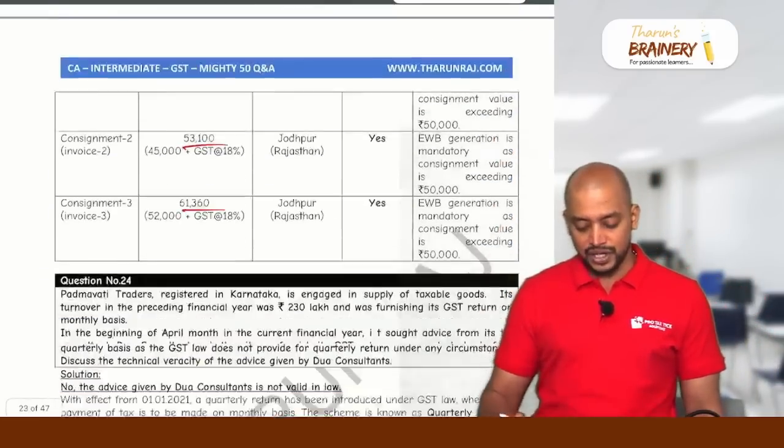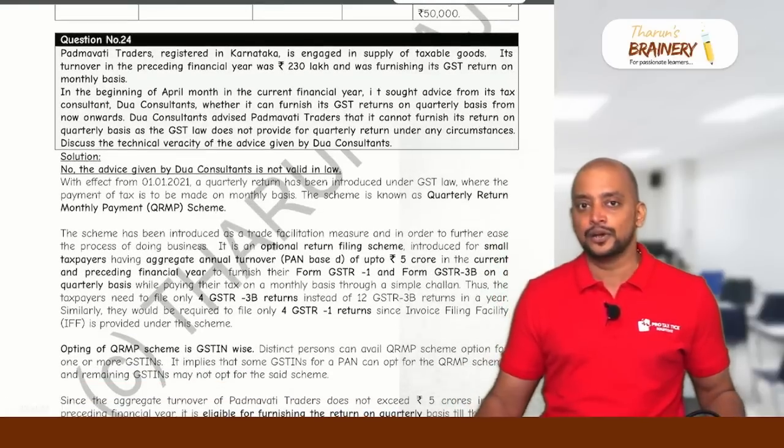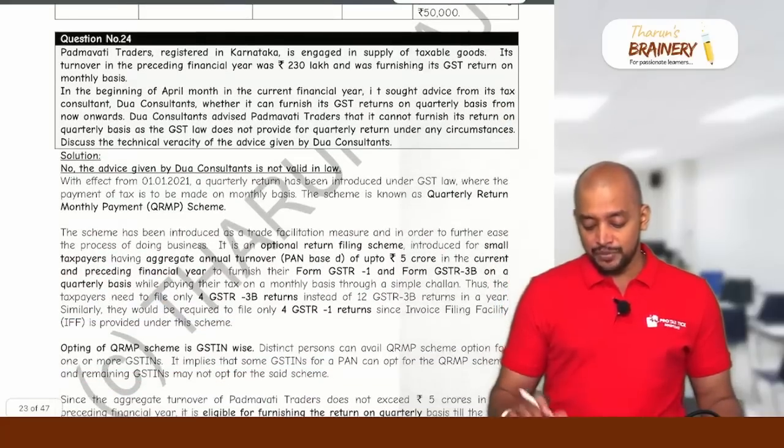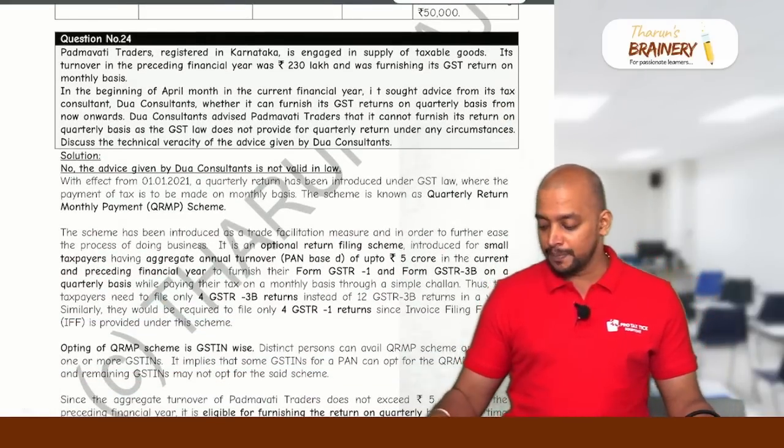So question 22 was on e-invoice. Question number 23 is on e-way bill. Question number 24 is on QRMP. Say this.